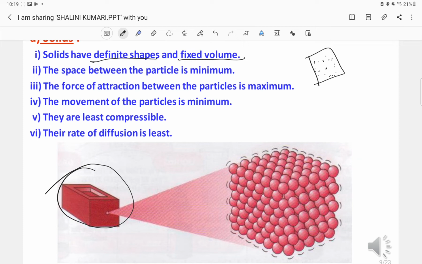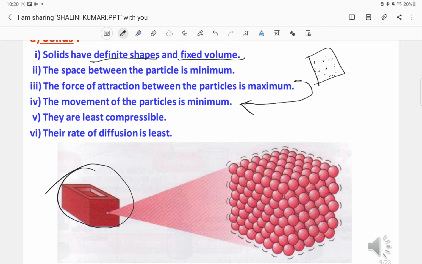The fourth point is that the movement of the particles is minimum. The fourth point is the conclusion of the third point. If the force of attraction between the particles is maximum, then the movement of the particles will obviously be minimum. Solids are least compressible, meaning there is very little scope to compress them. If you compress them beyond their limitations, they will break but will not get compressed.